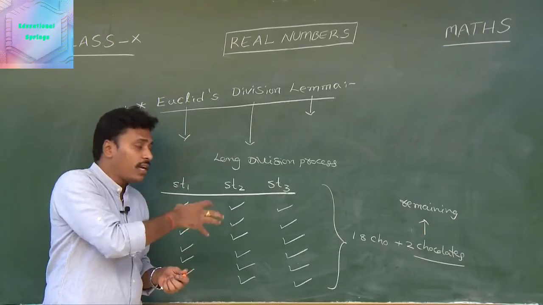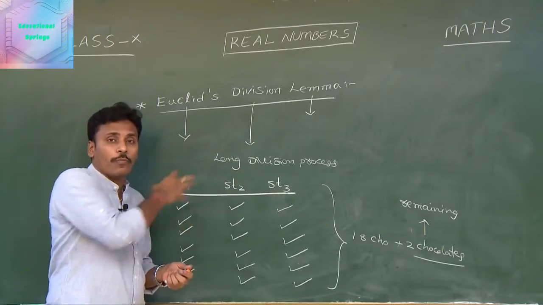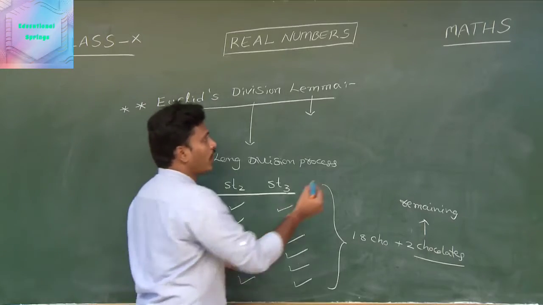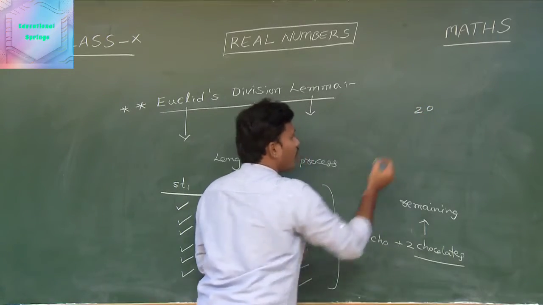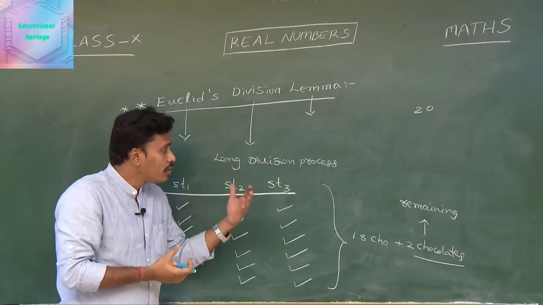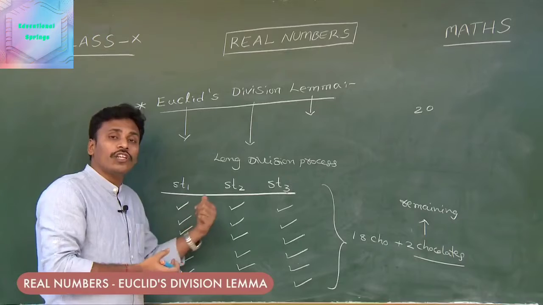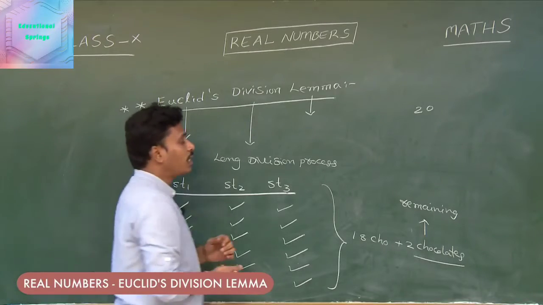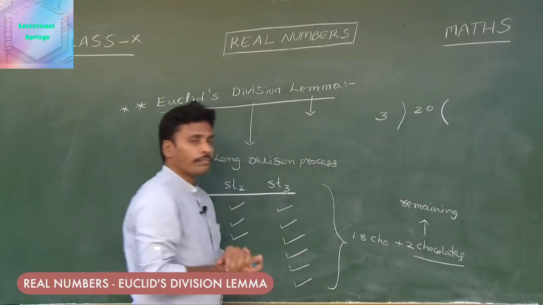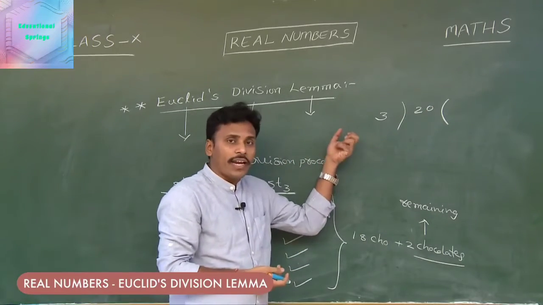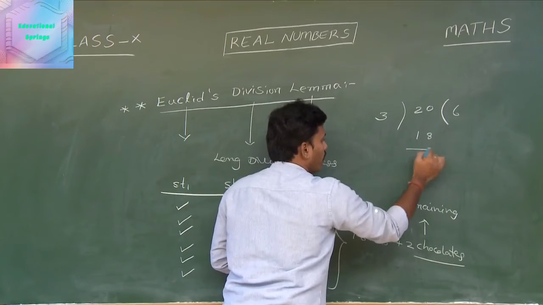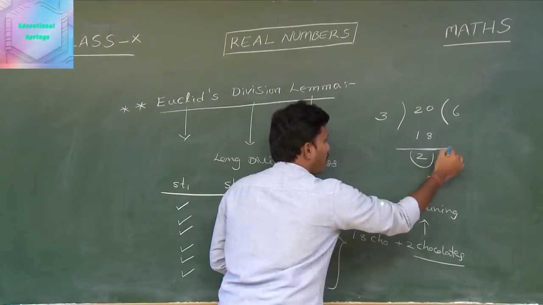We can illustrate this complete distribution process with the usual division process in such a manner. Look at here. First, suppose I have 20 chocolates and I wish to distribute these 20 chocolates to the 3 students equally. And that's why if you divide 20 by 3, 3 sixes are 18, and you are left with 2 as your remainder.